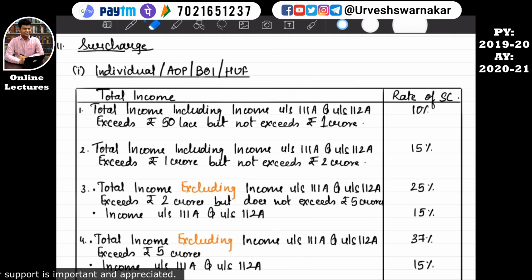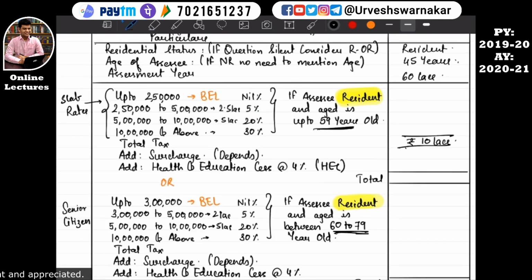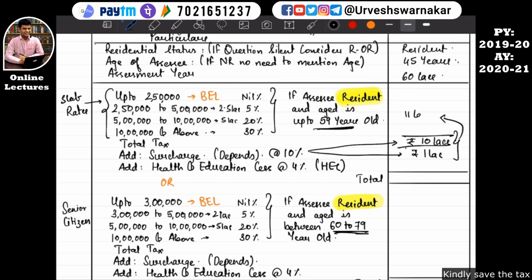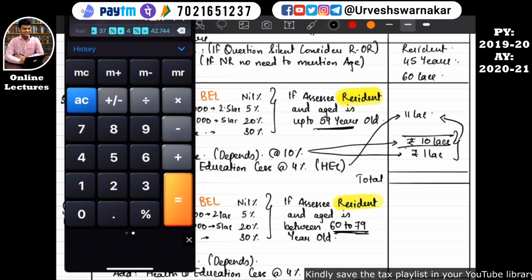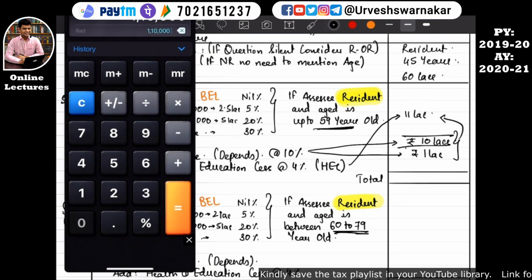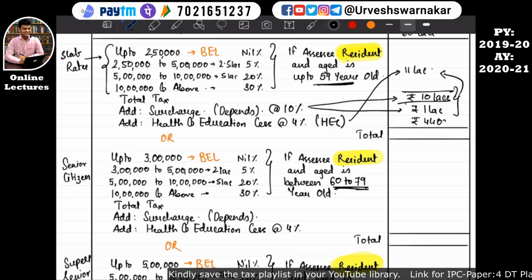Surcharge is something that is charged over and above the basic income tax. Here we'll write at the rate 10%. So on this 10 lakh, 10% comes to 1 lakh, and the total comes to around 11 lakhs. Now HEC will be calculated on these 11 lakhs at the rate 4%. 11 lakhs into 4% is equal to rupees 44,000. So our total tax liability will come to around 11 lakh 44,000.